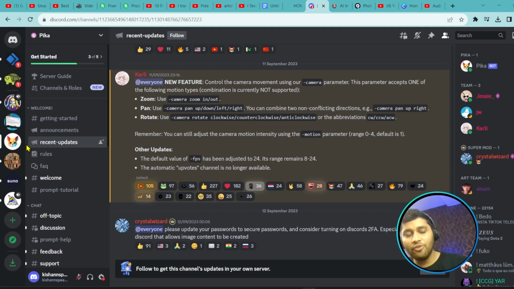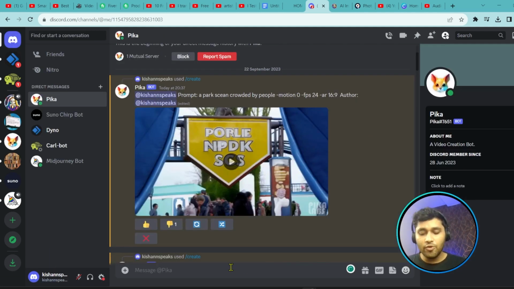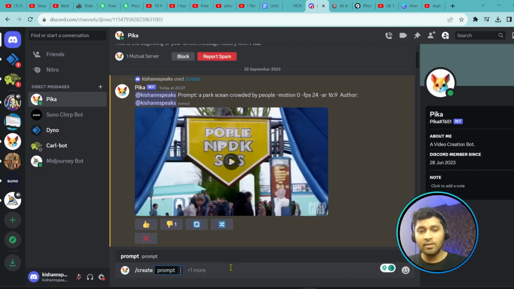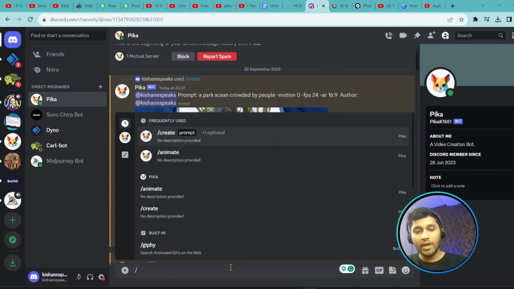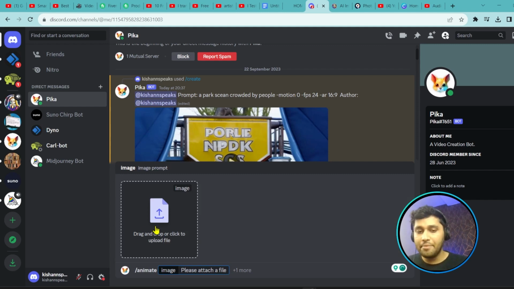So if you want to generate anything in Pika Labs, you have to use the bot. You have to do the slash. If you do slash create and enter, then you have the option of giving the prompt. From that prompt the video will be generated, right? And if you want to generate from an image, you can write slash animate, then this prompt will show, and you have to put the image there. So we have two options right now. We used only these two options to make that video.